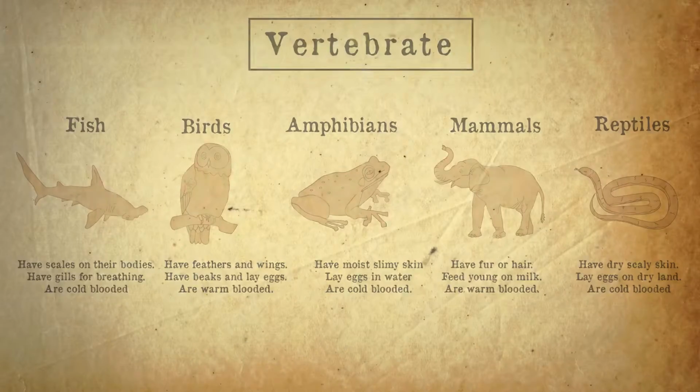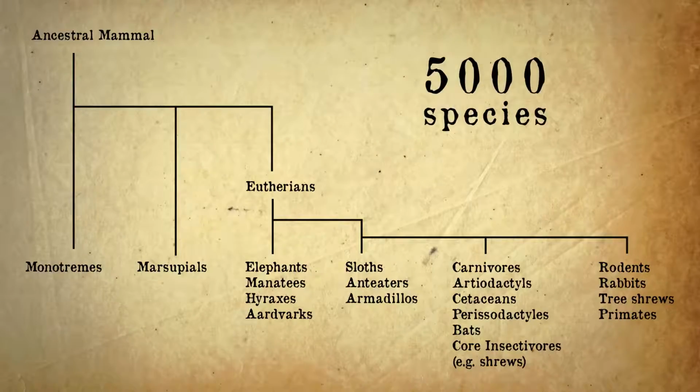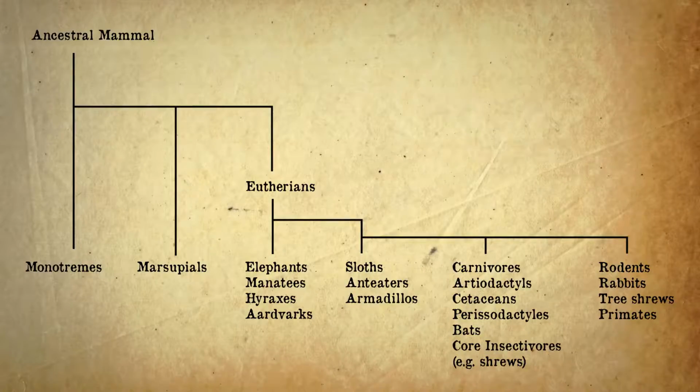Once inside a class, so mammals for example, different species are grouped together in even more detail. There are about 5,000 species of mammals, classified into 3 subclasses and about 26 orders. So that's the vertebrates. Now for the invertebrates.